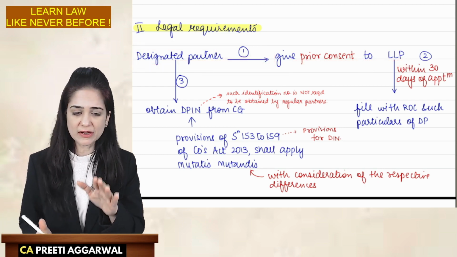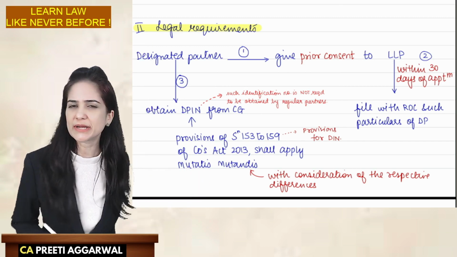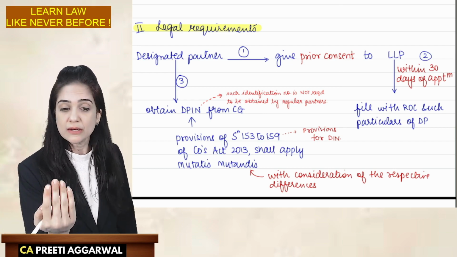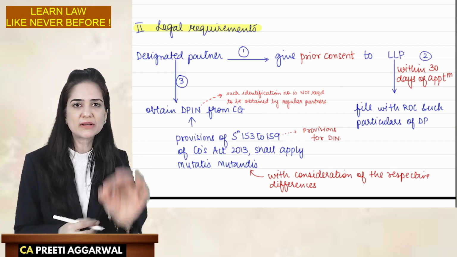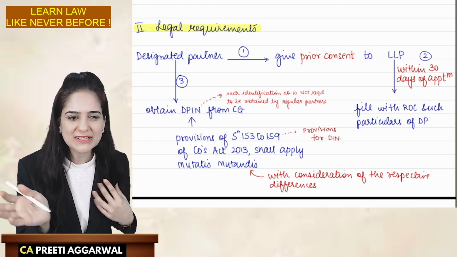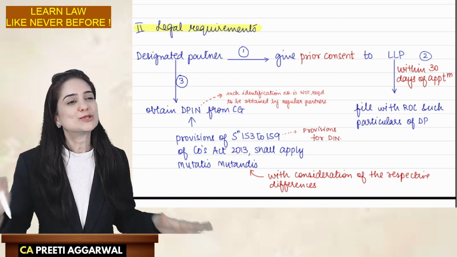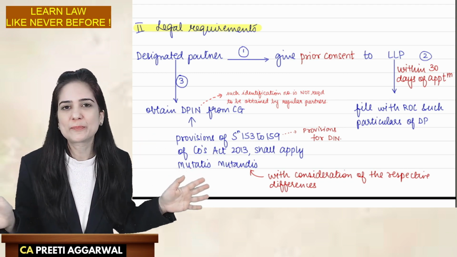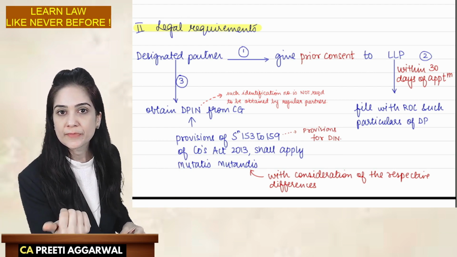It is very similar to directors. You cannot just mention that Mr. Mukesh Ambani has agreed to be the director of my company. The ROC will say, give me his consent letter. Has he really agreed to become a director? Similarly, you just cannot write the name of a designated partner. Otherwise, the ROC will keep on searching who is the designated partner. Let us write some fictitious name, so none of us will be responsible for compliance. The ROC is very smart. Show me his consent letter.